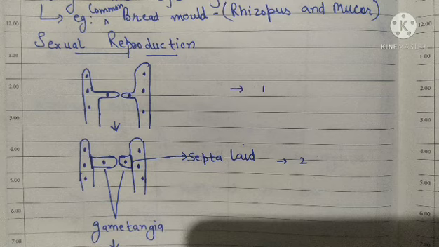So my dear students, in the sexual reproduction of Zygomycetes, the first step is that the two hyphae come closer to one another, and you should always remember that this body is again haploid. This means the nucleus is haploid in nature. In the second step, you are observing that septa are laid, and these two hyphae now have the gametangia, in which the nuclei behave like gametes.